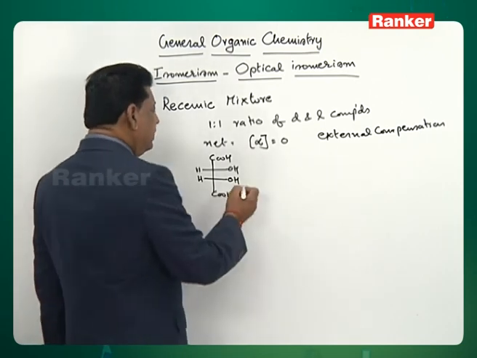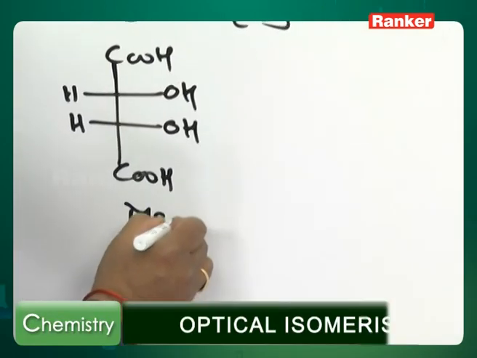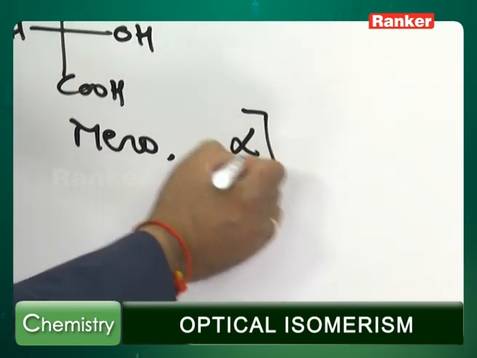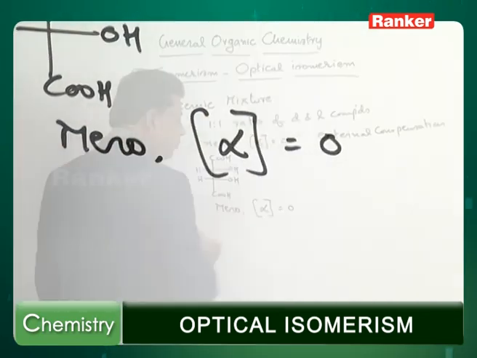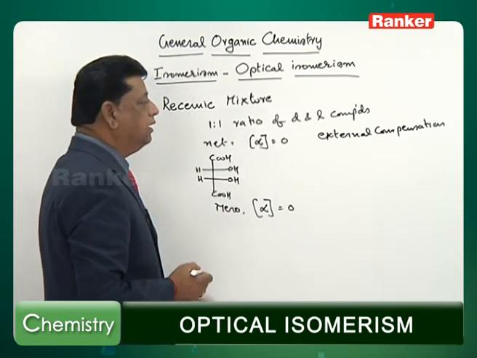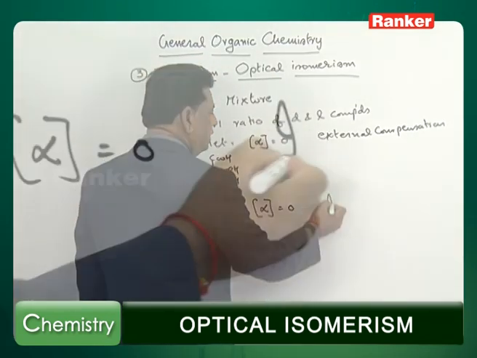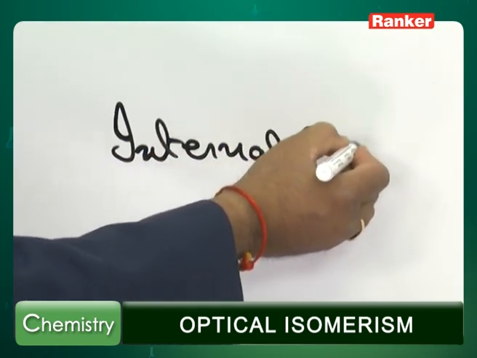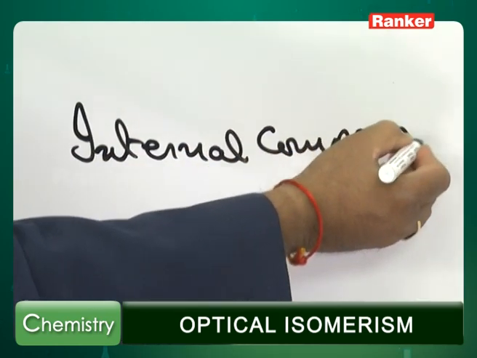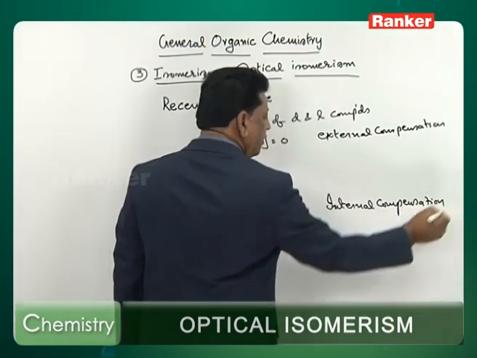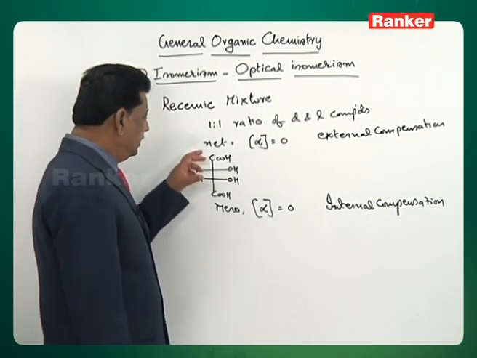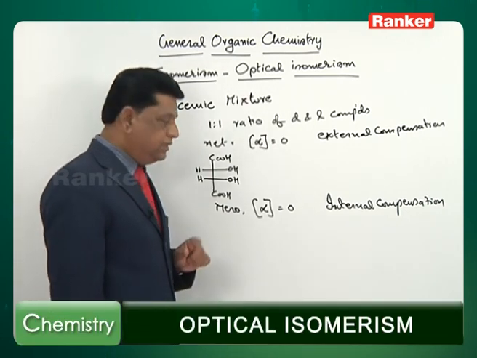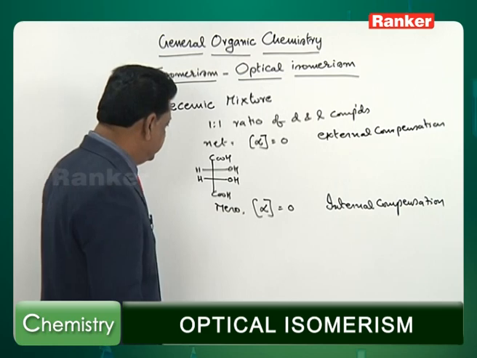The net optical activity of this compound, called meso-tartaric acid, is also 0. This is called internal compensation. Within the molecule, cancellation is taking place, therefore we call it internal compensation.